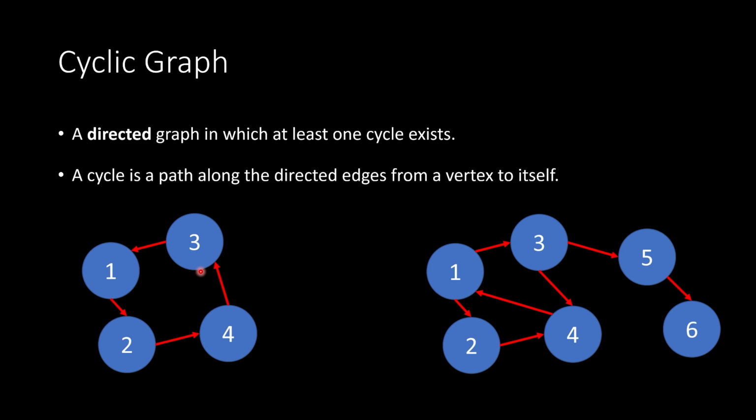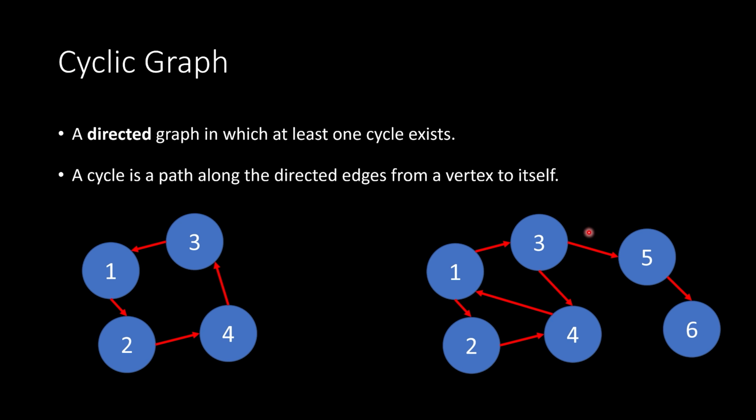Now, the reason why we're only looking at directed graphs here is because if you have an undirected graph, then technically you always have a cycle. The reason for that is that if I can follow any edge in both directions, then if I have an edge between two nodes or vertices, I always have a cycle between that edge and those vertices. So for example, if this edge between 4 and 3 was undirected, I could go from 4 to 3, from 3 to 4, from 4 to 3, back and forth, back and forth. So that always makes a cycle. So when we're talking about cyclic graphs, typically we're talking about a directed graph.